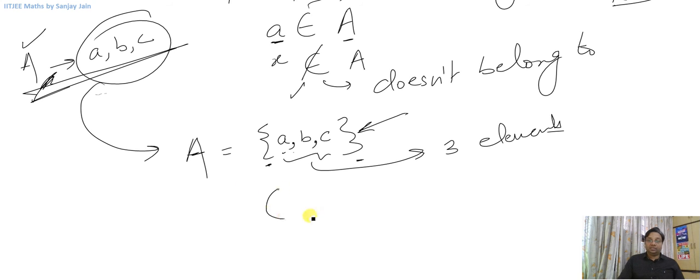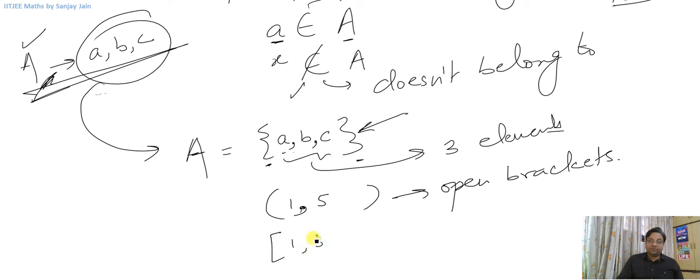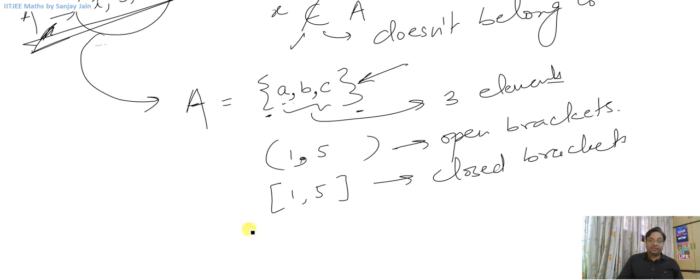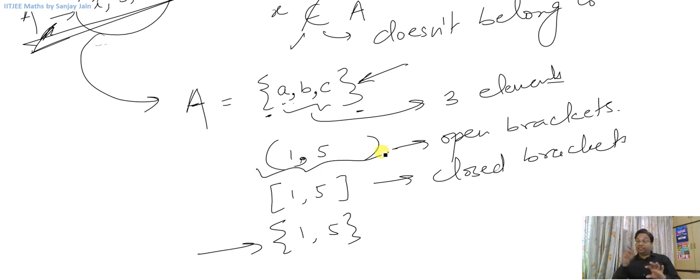You cannot use these brackets because these will have a completely different meaning, right? Because if I write, let us say, 1 comma 5 in these brackets, these are known as open brackets, okay? And then there are these 1 comma 5, let us say I write here, these are closed brackets or braces, you can say. Now these are the brackets that we will use to write the set. Now in this chapter particularly, let us understand the meaning of these three.